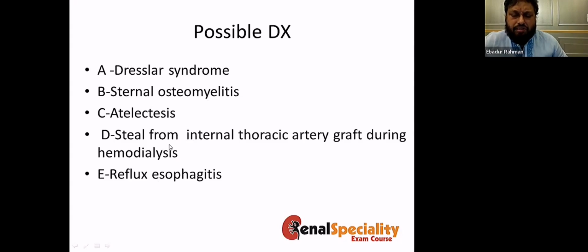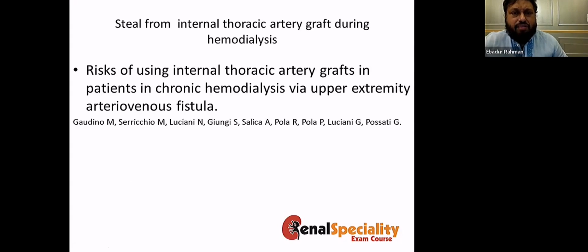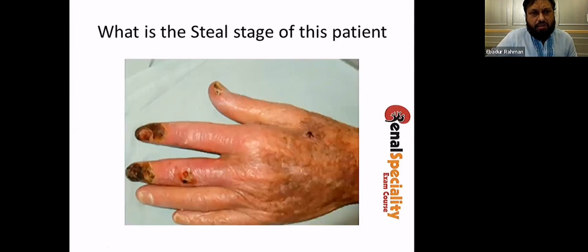If you use the internal thoracic artery graft for CABG, there is a risk of internal thoracic artery Steal. This was published with one of our colleagues. So what is the Steal stage of this patient? This is one of the patients who complained of pain, and we did a Doppler study and found that this patient has Steal. But by looking at it, what is the stage of the Steal?